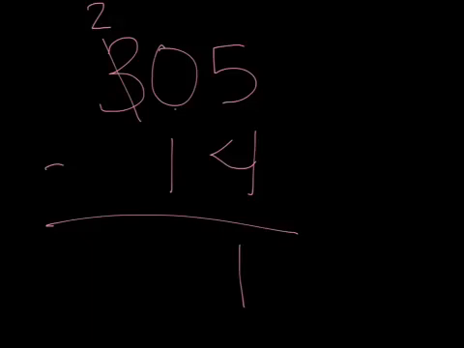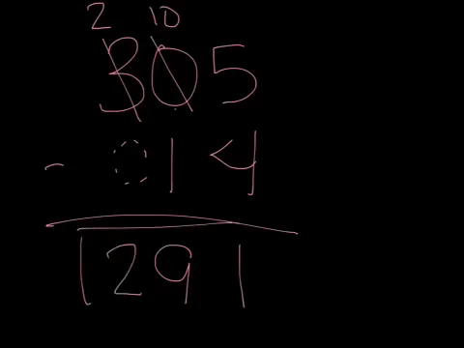Well, all you're doing is you're moving those 10 tens over. So if you started with 0 tens and you add those 10 tens to it, what do you get? You should have said 10 tens. So I would have 10 here instead of 0. And now I would take 10 minus 1 is 9. And then my 2 minus my invisible 0 is 2. So my answer would be 291.